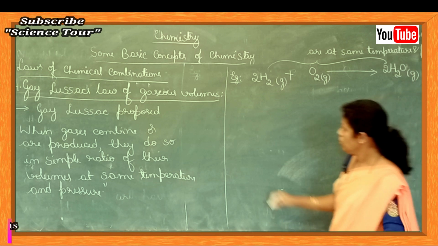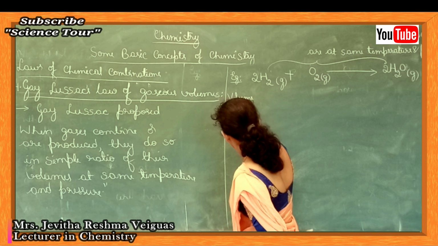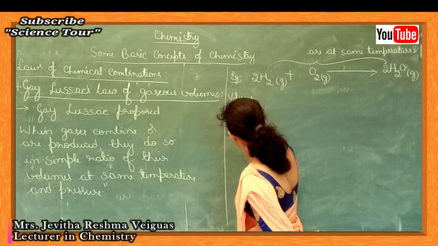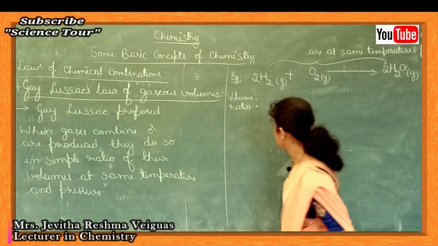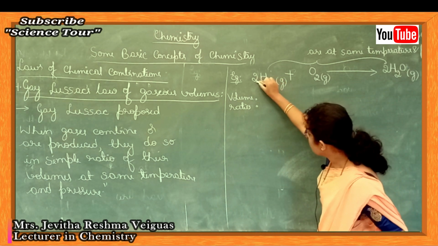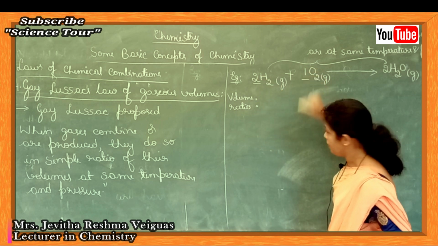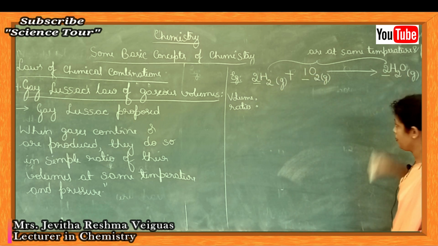At that time, let's find the volume ratio. How will you find the volume ratio? Number written before the formula you see, 2. Here nothing is written, means it is 1. Here it is 2.